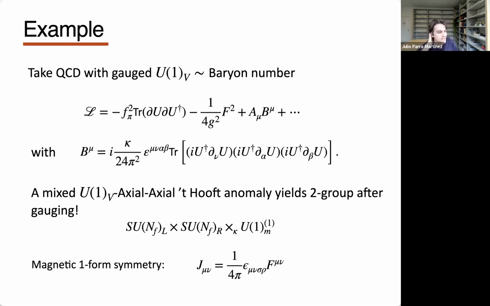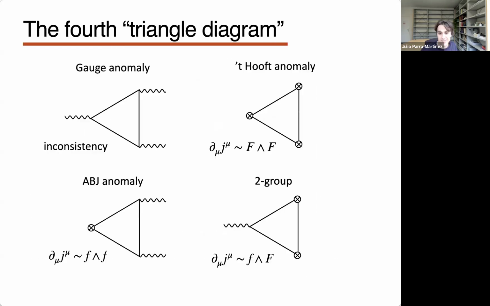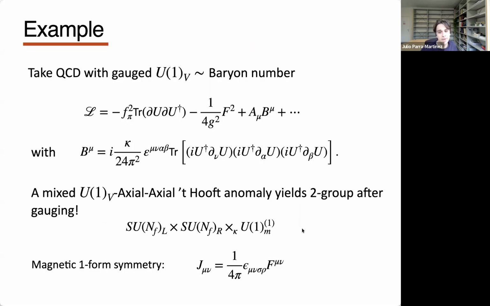Okay, so what is an example of a theory with a 2-group? Again, it's not something very exotic. Take quantum chromodynamics with massless quarks and just gauge the vector symmetry, just baryon number. There is precisely such a diagram because there is a mixed anomaly between baryon number and the chiral symmetry of QCD. So if you gauge baryon number, you will get this sort of triangle diagram. So this is the theory.